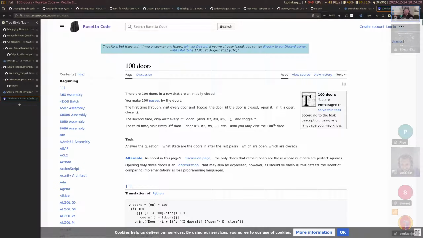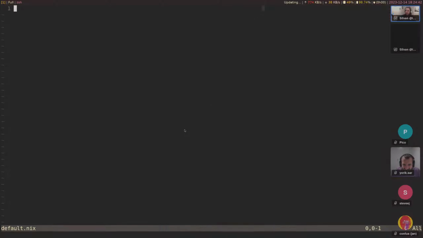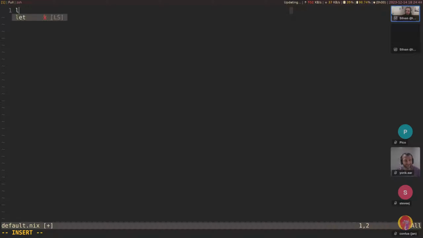So 100 doors, you make 100 passes. The first time visit every door and toggle the door. Second time only visit every second door and toggle it. Okay, we can do that. Yeah, okay, that's kind of interesting. So we have 100 doors. How do we do this?